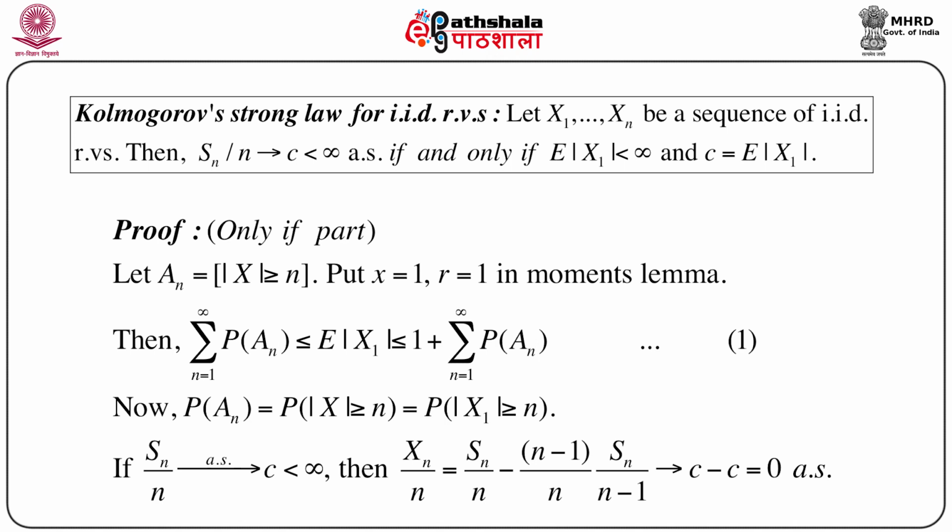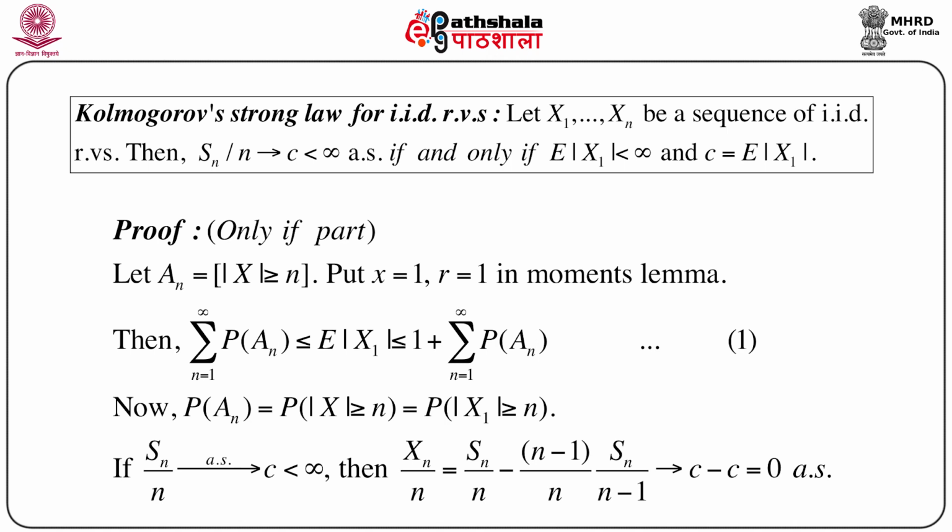Then we can write Xn by n, which equals Sn by n minus (n minus 1) by n into S_{n-1} by (n minus 1). Here it is clear that the n minus 1 and n minus 1 cancel each other and we are left with S_{n-1} divided by n. Now the numerator is nothing but Xn because Sn is the sum of Xi's, i equals 1 to n.